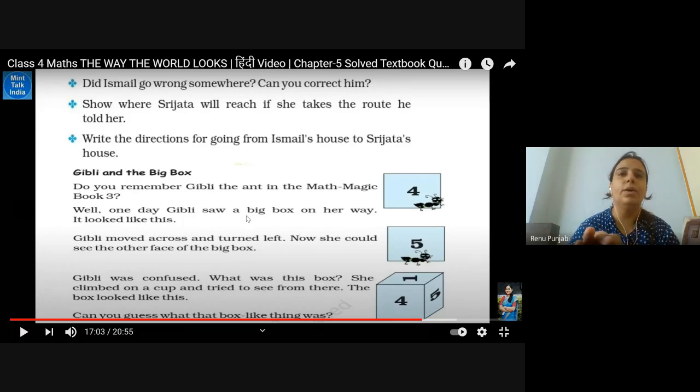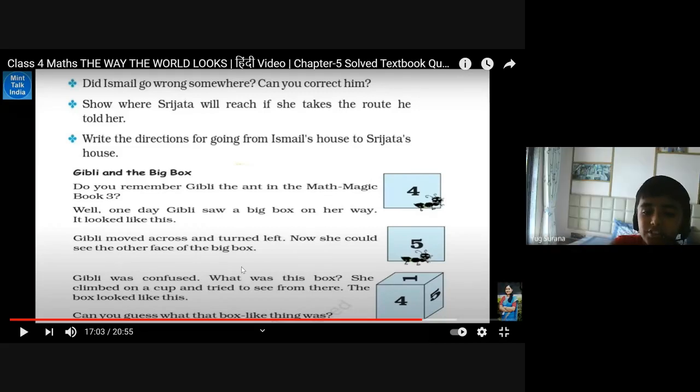One day Ghibli saw a big box on her way. It looked like this. So she was looking, and she is able to see the number 4. Means she is looking at the box from where, my dear students? Ma'am, she is seeing from the front.